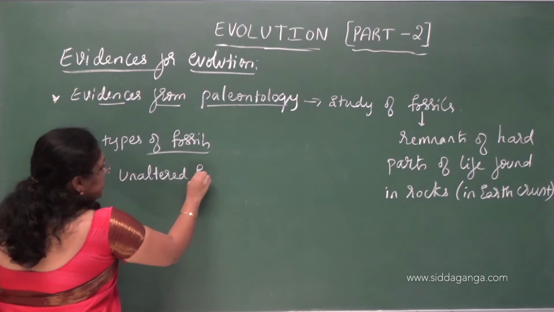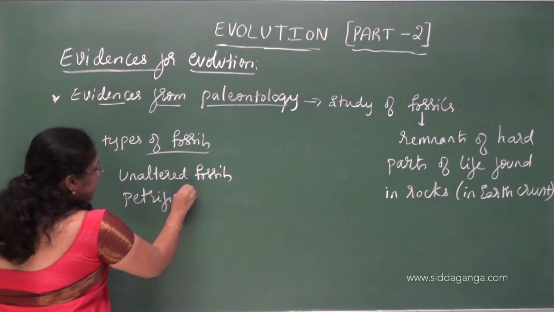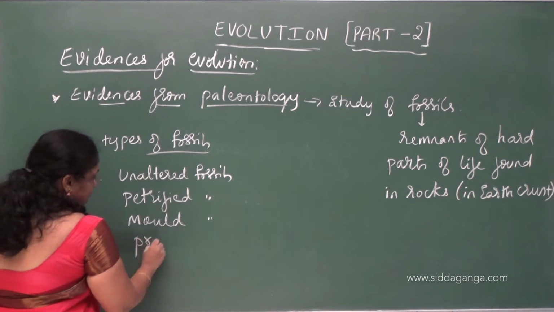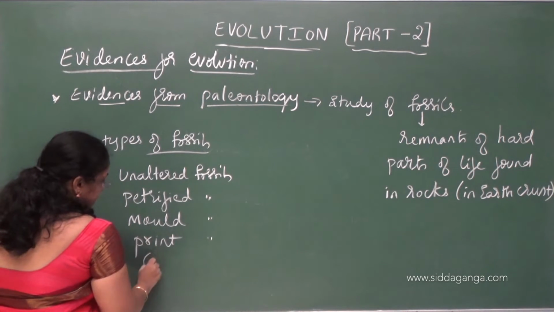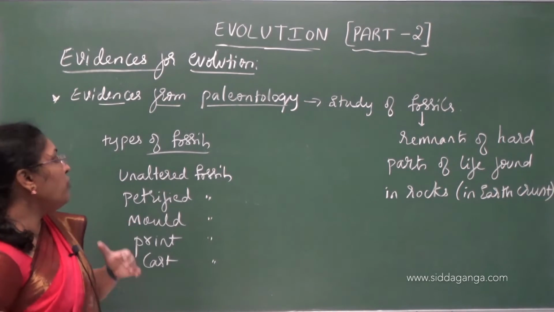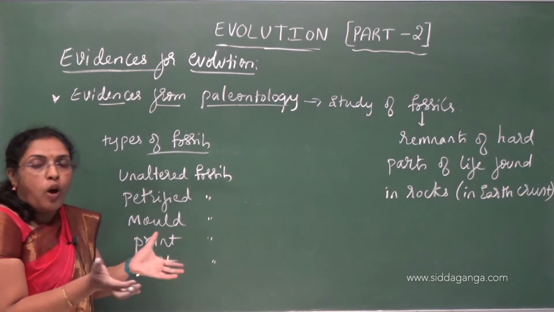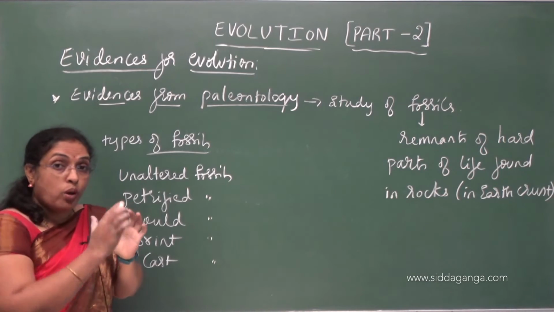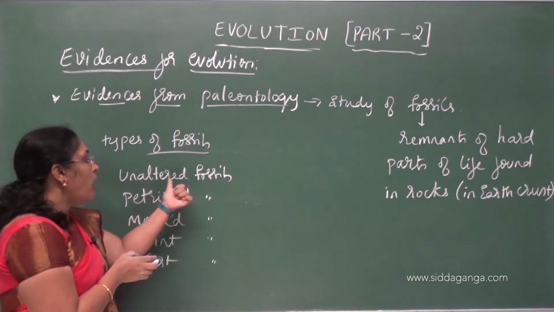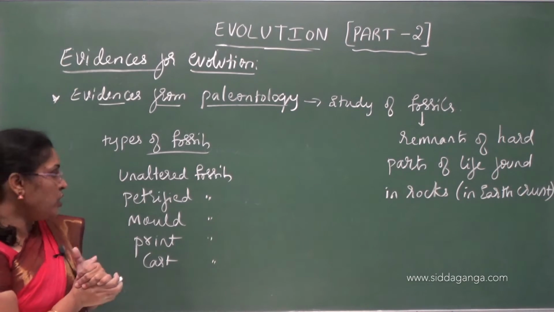Unaltered fossils, petrified fossils, mold fossils, print fossils, cast fossils, coprolite fossils. Like that we have different types of fossils. Unaltered fossils means we get the whole organism as it was when it died, without any alteration. That is called unaltered fossils. This type of fossils we find mainly in polar regions.